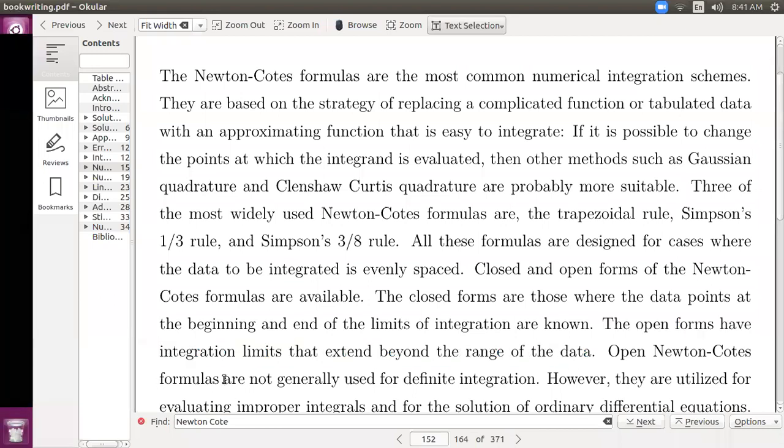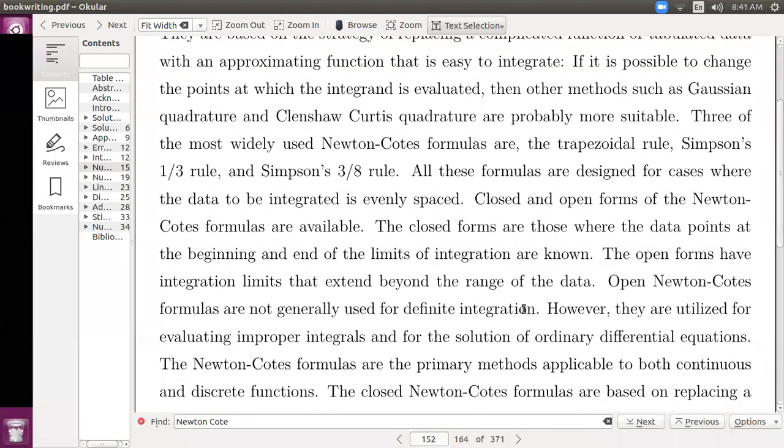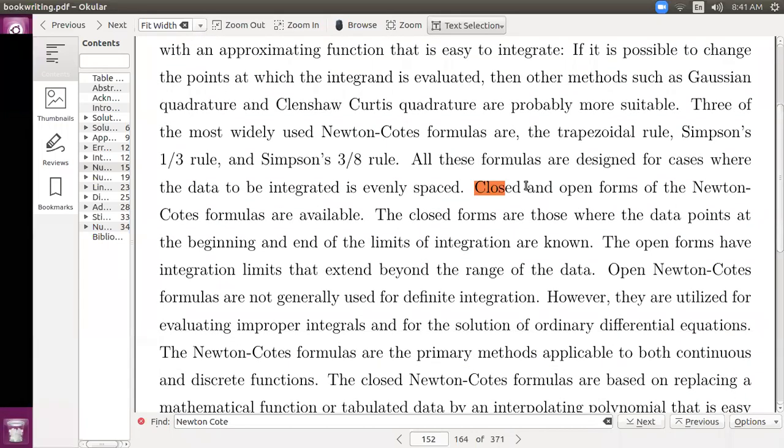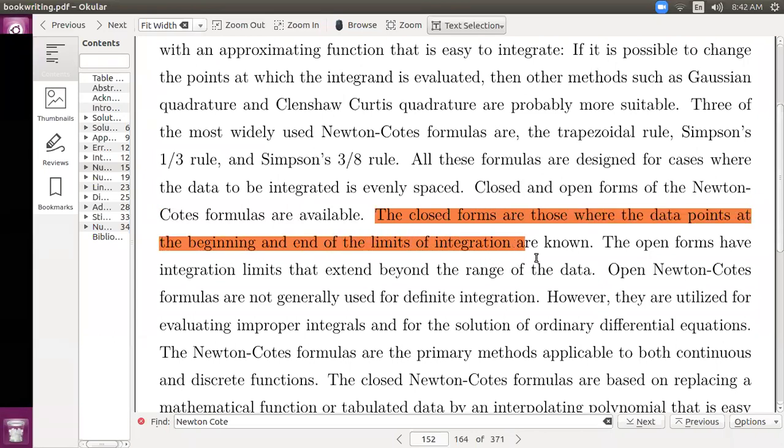Open Newton-Cotes formulas are not generally used for definite integration. So what is the difference between closed and open? Closed forms are those where the data points at the beginning and end of the limits of integration are known.